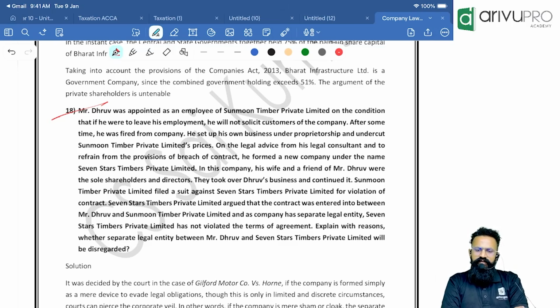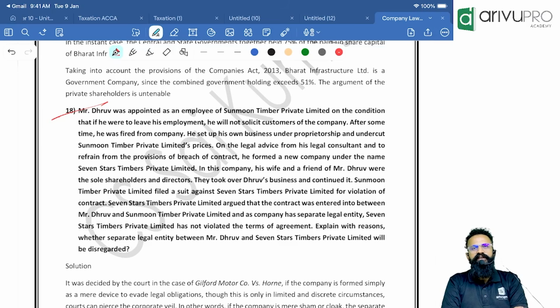On the legal advice from his legal consultant, to refrain from the provisions of breach of contract, he formed a new company under the name 7 Stars Private Limited. In this company, his wife and a friend of Mr. Dhruv were the sole shareholders and directors. If you guys know those people, it's a cut copy paste story of Gilford Motor Company versus Horn.